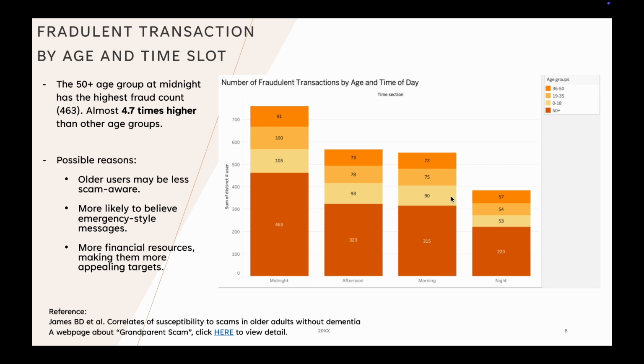They may be more likely to believe emergency-style messages and might not be as familiar with spotting scams. Plus, older users often have more financial resources, making them more appealing targets.